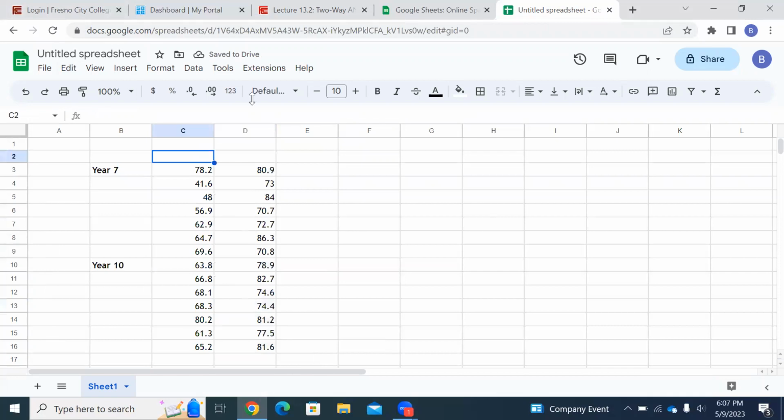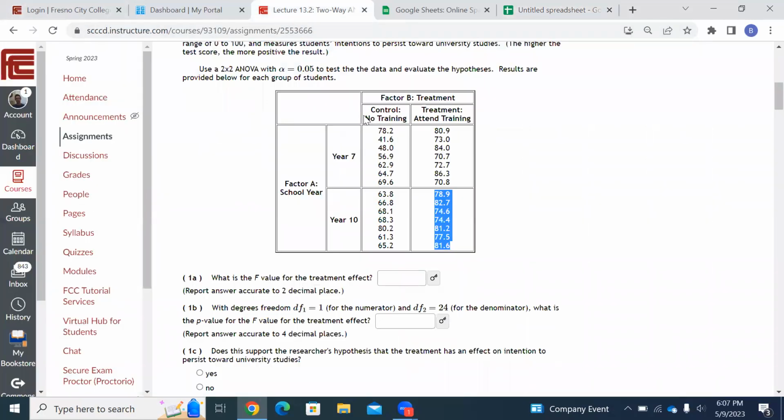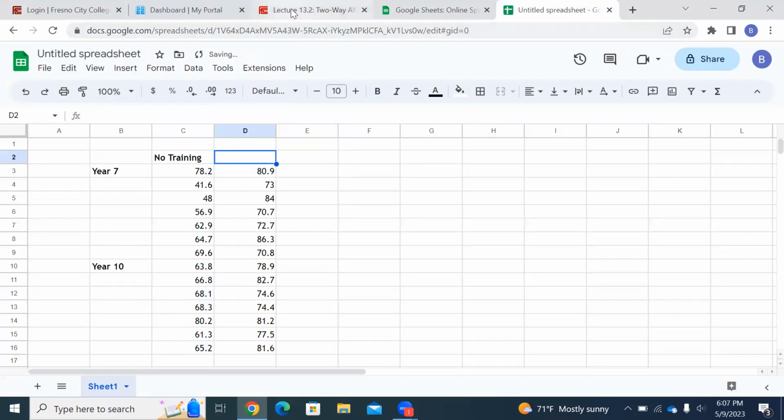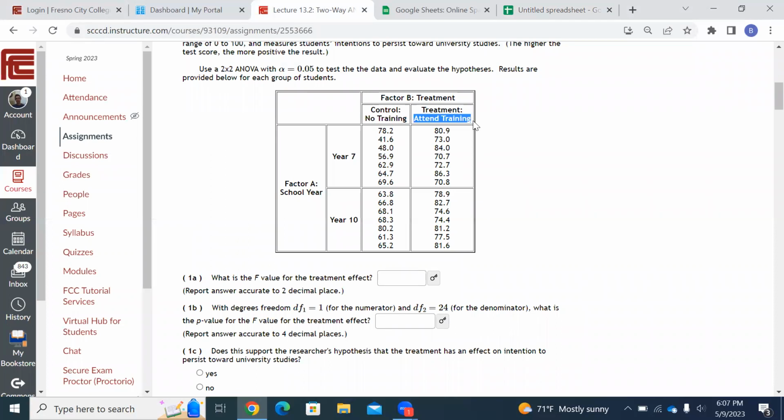Okay, now I got to put titles at the top. Go grab the title. So this is no training. Or you can do Control no training if you want. Whatever. Doesn't matter. I think it's easier just to do no training. I'll just do no training. Control copy. And no training. And come over here. And the 10 training. Control copy.